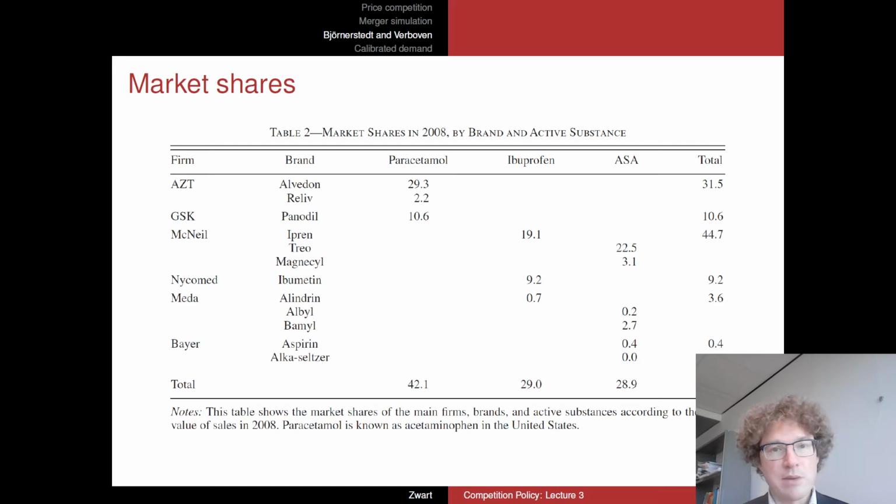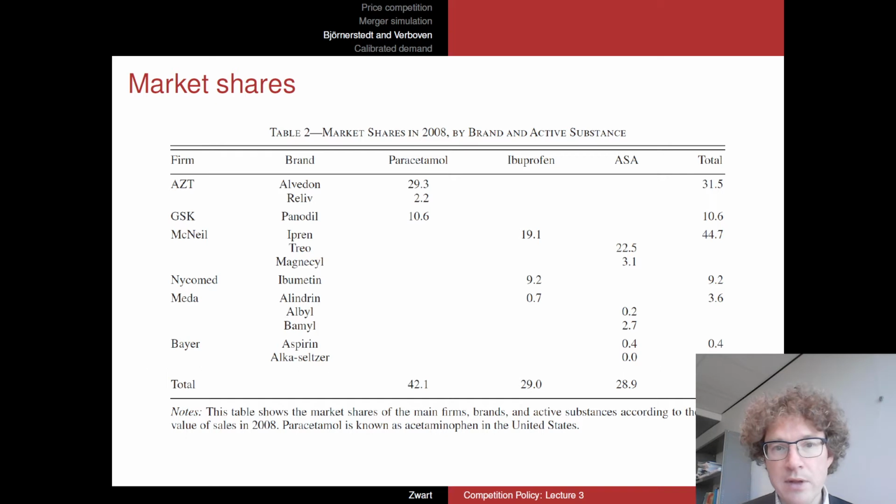So what was this particular market? Here you see the companies on the left hand side in this table, which comes from the paper, obviously. The first two companies here, AZT and GSK, are the two merging entities, and all those other companies from McNeil up to Bayer are rivals, outsiders. You see that AZT in particular has two different brands, and GSK, GlaxoSmithKline, only has one brand. And also the other companies might have more than one brand.